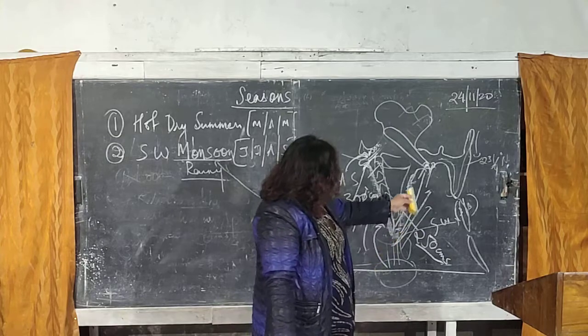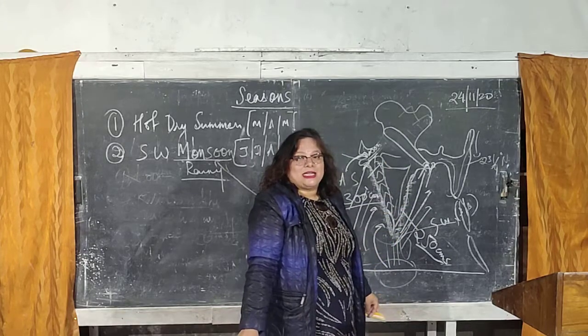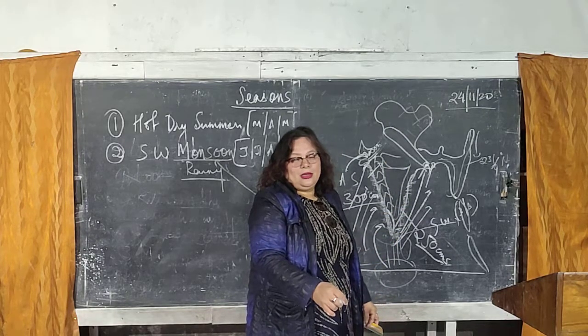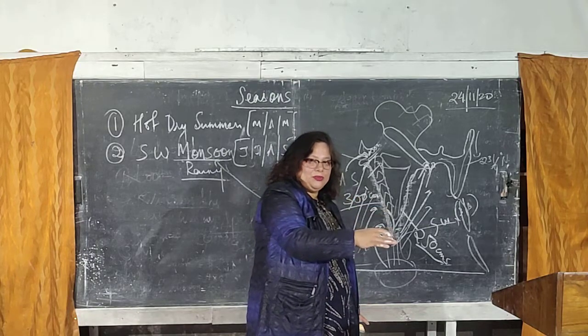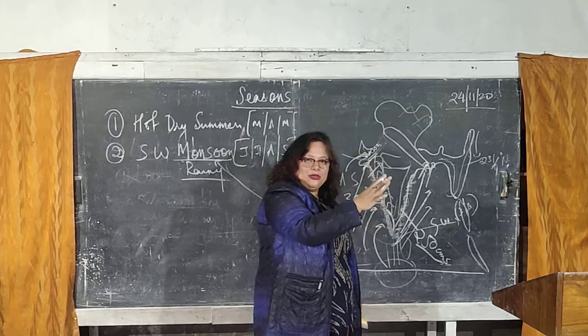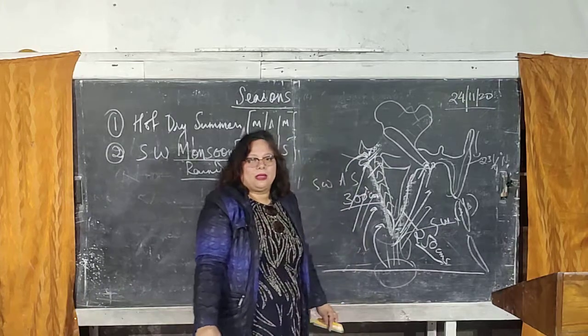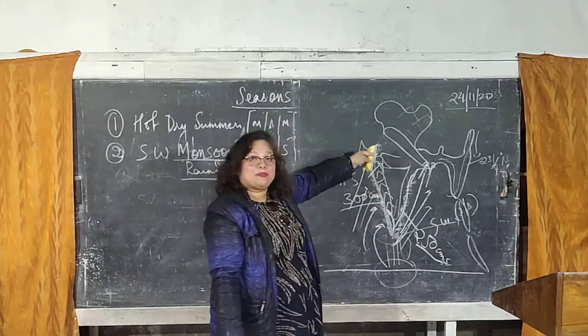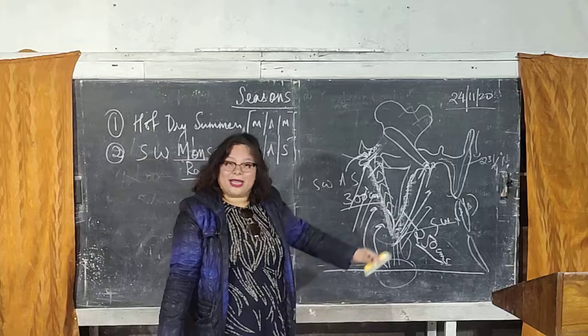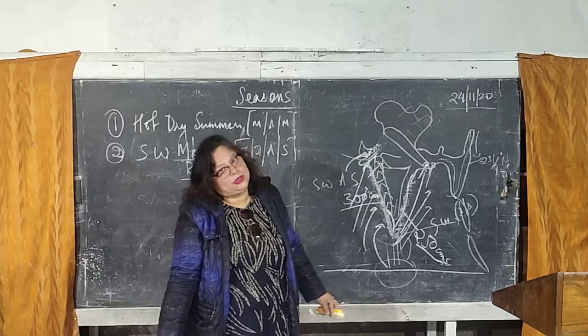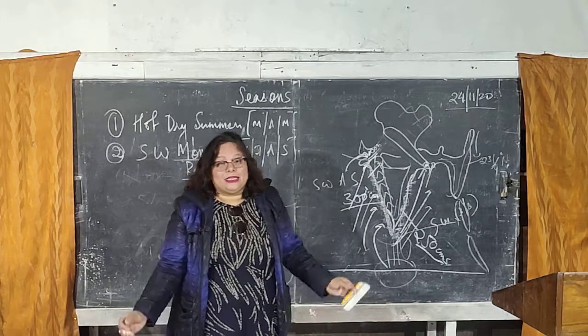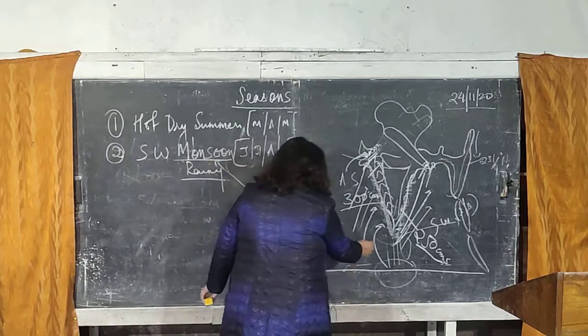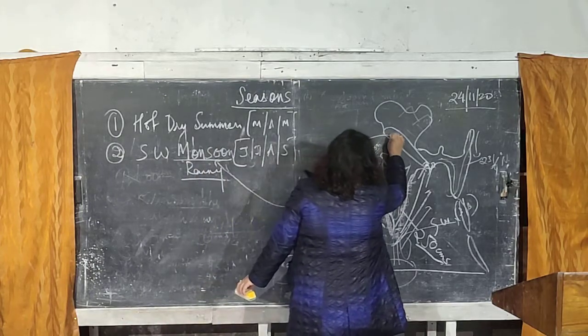The wind which gets deflected towards the Indo-Gangetic plains starts giving rainfall to Kolkata, then Bihar and Uttar Pradesh, and then it goes out to Punjab. But the amount of rainfall by the time it reaches Punjab is going to be less. Again, this is because of the distance from the sea. Remember, it is the Indo-Gangetic plain which is getting rainfall from the Arabian Sea branch as well as the Bay